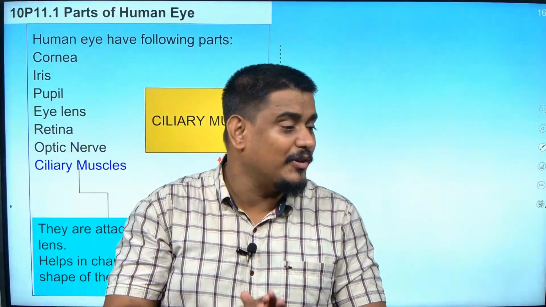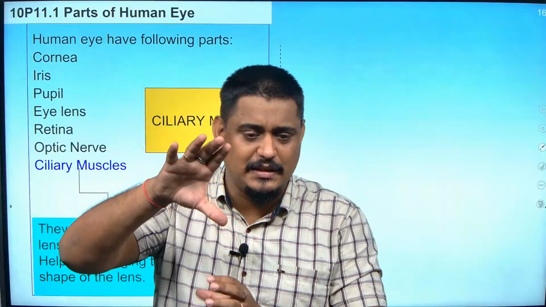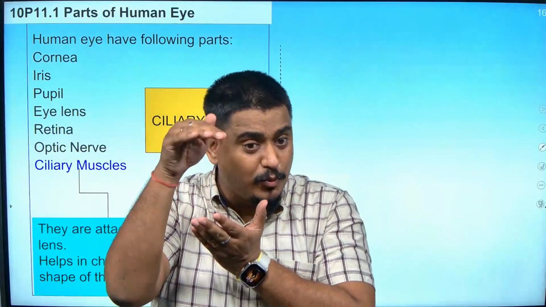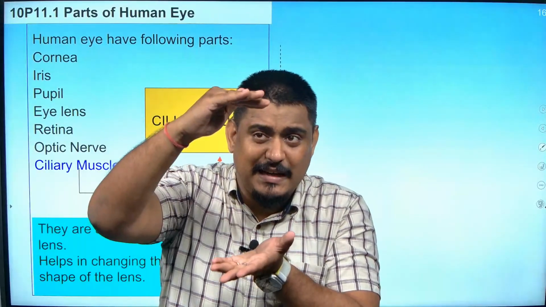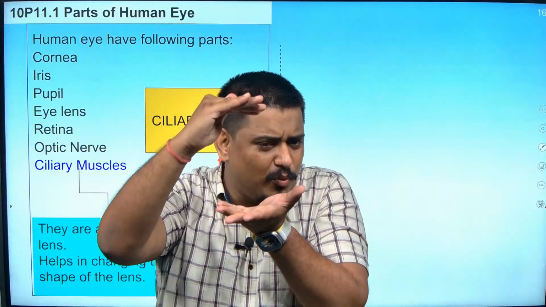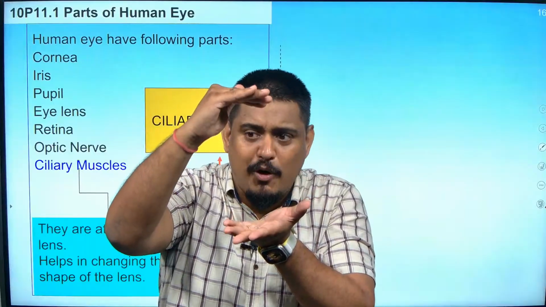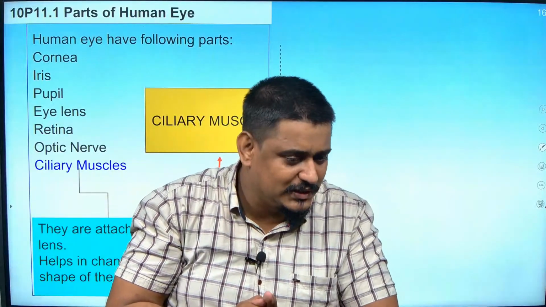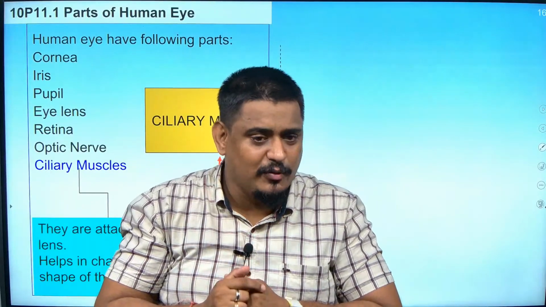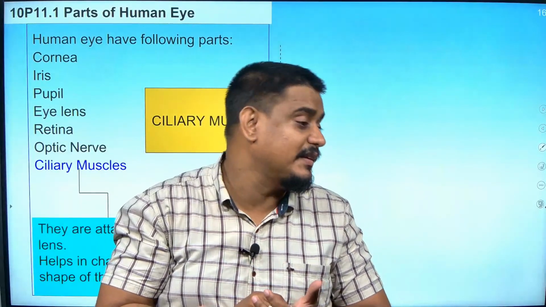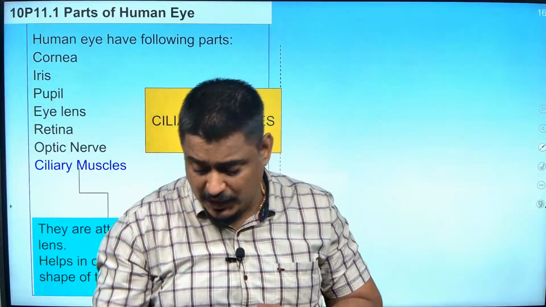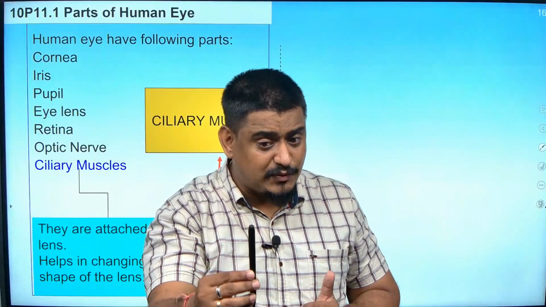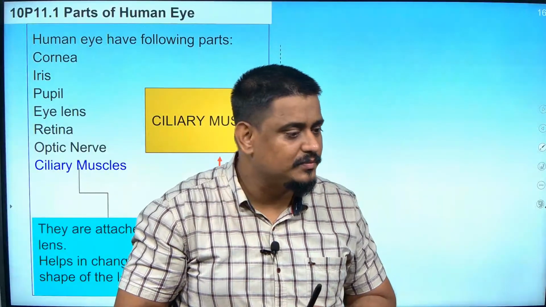Why? Because see, the ciliary muscle: if something comes nearer, our focus becomes nearer. It means my ciliary muscle should press the lens more and more. Beyond a point, ciliary muscles cannot focus. You know this. What is the point for a healthy human eye? 25 centimeter. If something is within 25 centimeter, you will be able to see it very clearly. The moment it gets within this, it will become blurred.